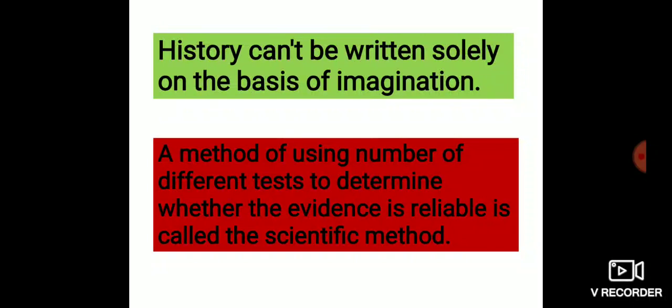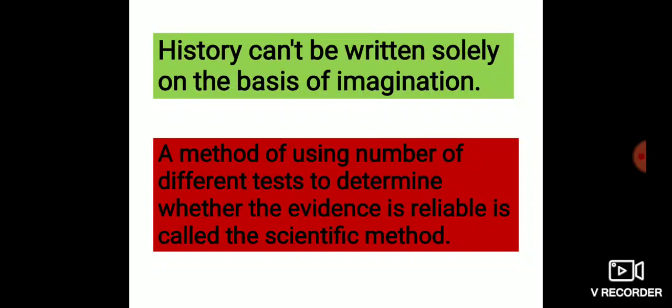It is not possible to conduct experiments to recreate the events that have happened in the past. Understood? So we can't recreate the event of your first day of school. We cannot recreate it, because you are 10 years old now, and when you first came to school, your age was 5 or 6. So we cannot recreate it. Therefore the method of presenting history is different from other sciences.